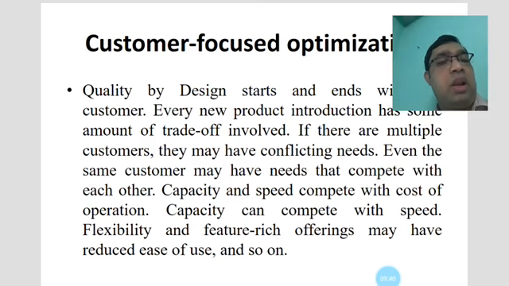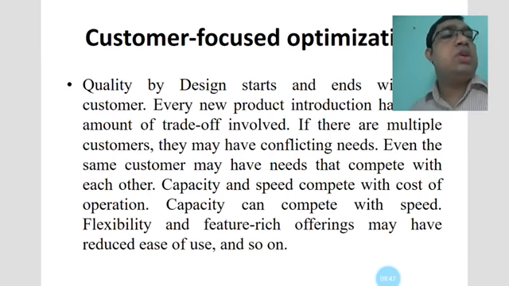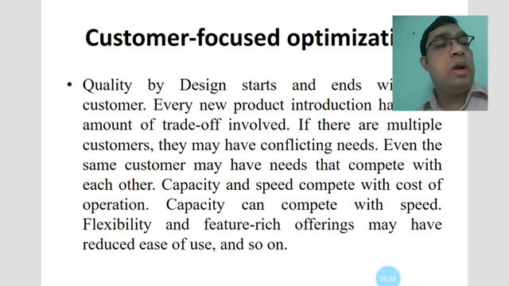Another thing is that capacity and speed compete with the cost of operations, and this will be essential. According to this, cost is much more essential for the production and the market's needs.